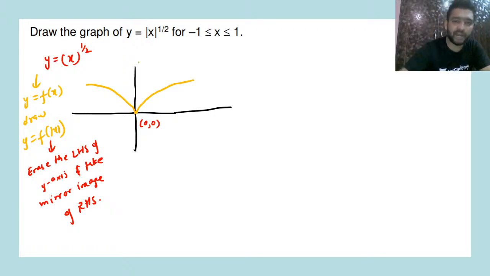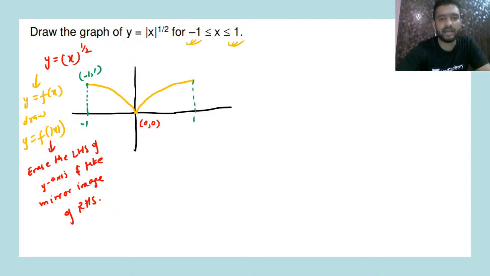Now from where to where do we have to draw? From minus 1 to 1. At x is equal to minus 1, the value of mod of x raised to power 1 by 2 will be minus 1 comma 1. And at x is equal to 1, the value will be 1 comma 1. So the graph in yellow will be your required graph.